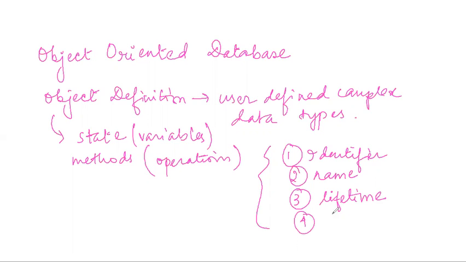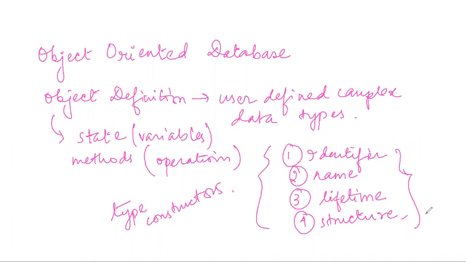And the fourth is the structure. Now we all know that construction of objects happens through type constructors. You have all learned this in Java. Using type constructors, we can construct objects. So that comes under the structure. So these four are the characteristics of an object, or we can describe an object by using these four characteristics. Is it clear?